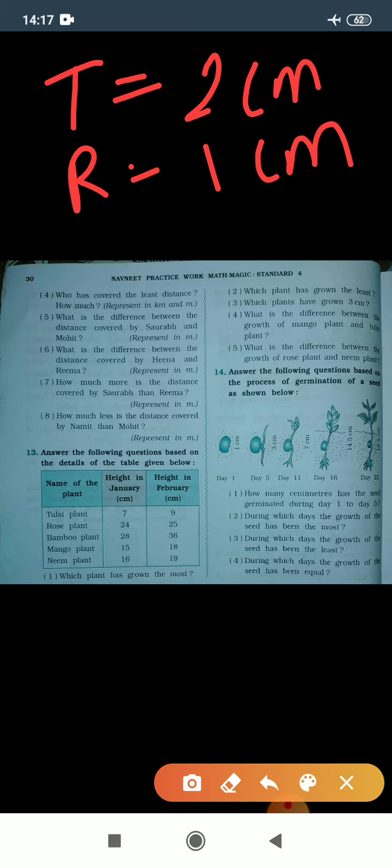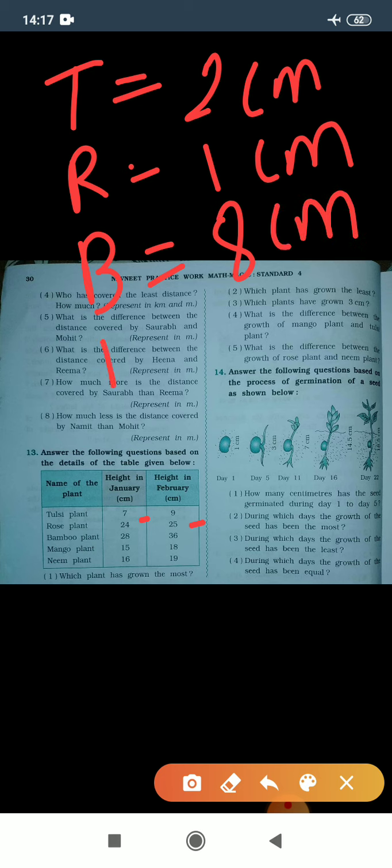How did this one come? 25 minus 24. Bamboo plant's growth is 36 minus 28. So 36 minus 28 is 8 centimeters. After that, mango plant's growth is 3 centimeters in 1 month, and the neem growth is 3 centimeters as well.